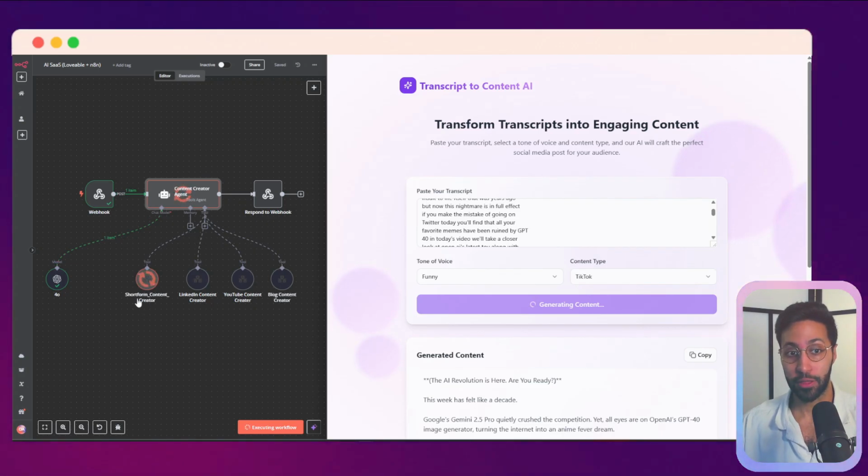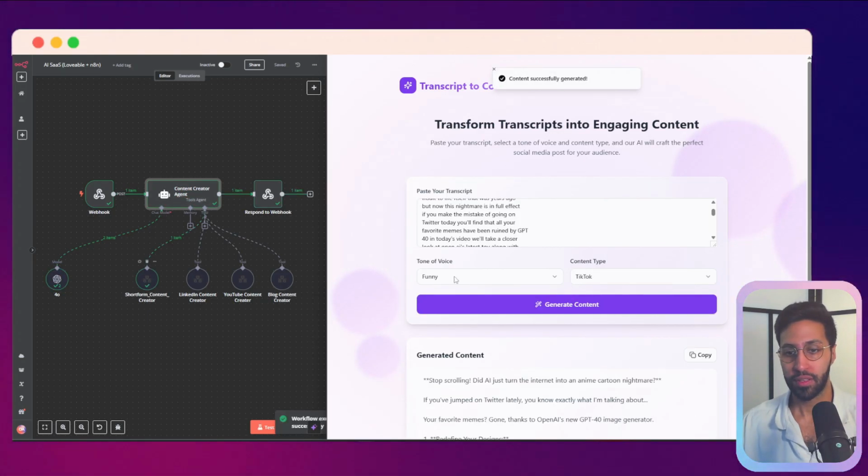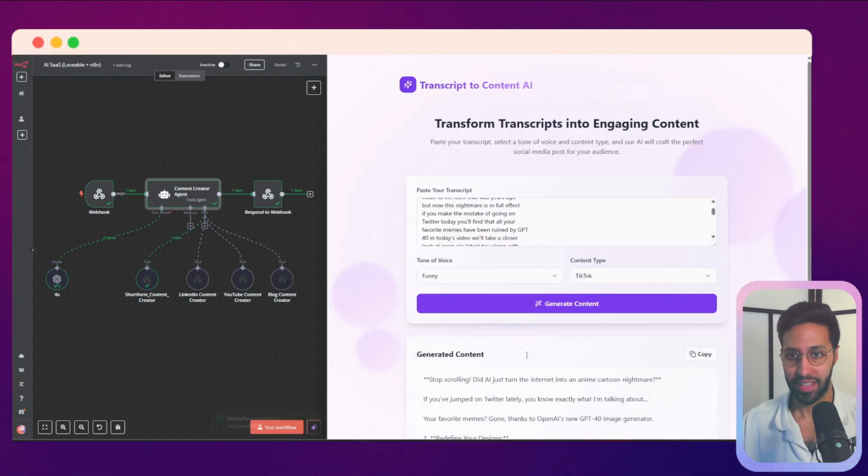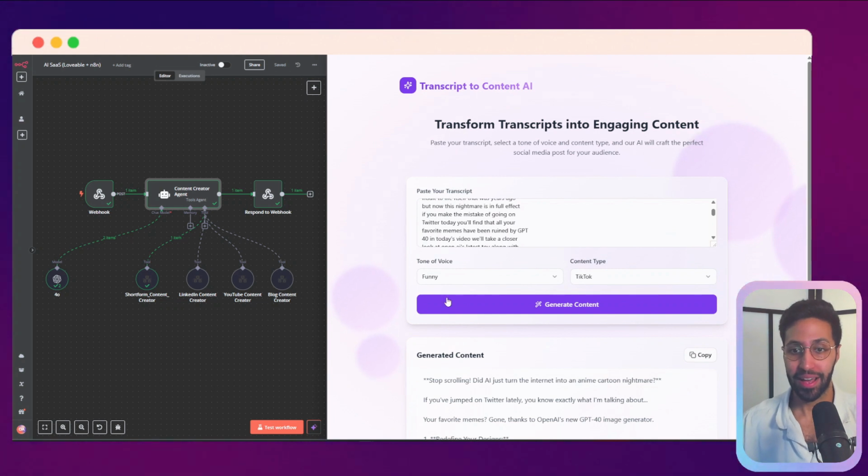Now selected the short form content creator sub-agent. This is now creating the content. And now we've got it back. We have our TikTok script. So I was able to create this entire application in less than 2 hours, which is incredible. I'm going to show you exactly how I did it.